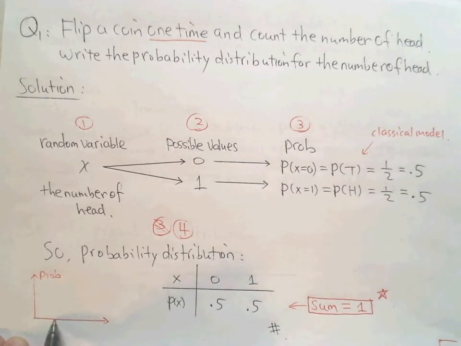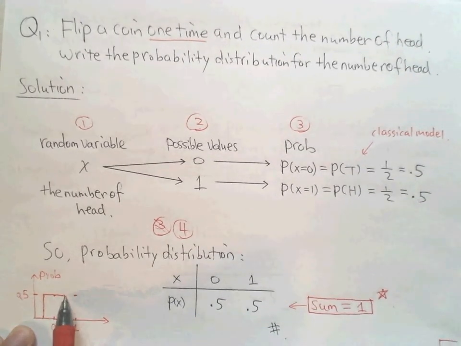The values are 0 and 1. I'll just put a 0 here, and then I put a 1 here. Now what is the bar? How tall is each one? It is 0.5, right? If I say this is 0.5, we see how high this is, this high. How high is this? Also this high. And remember the histogram we draw, we don't have a gap, right? So it's better to draw it this way.